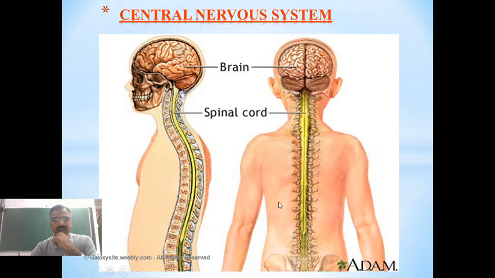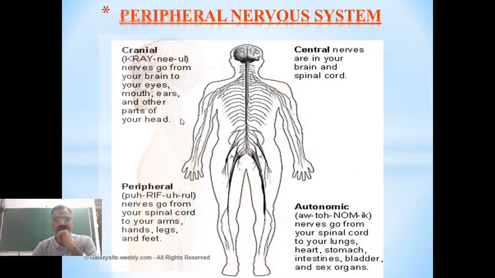You can see here the brain. This is the spinal cord, and you have the vertebrae here. This is how it looks. So you can see the cranial nerves which are arising out of the brain, and other neurons which are arising out of the spinal cord.